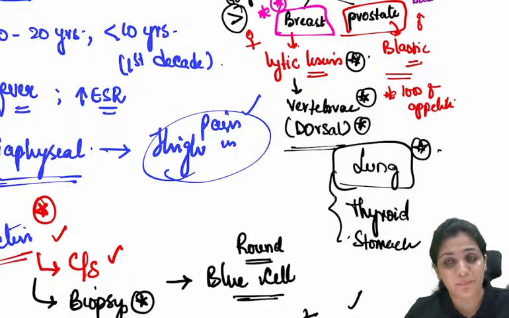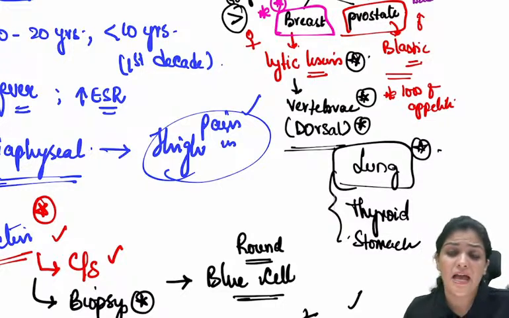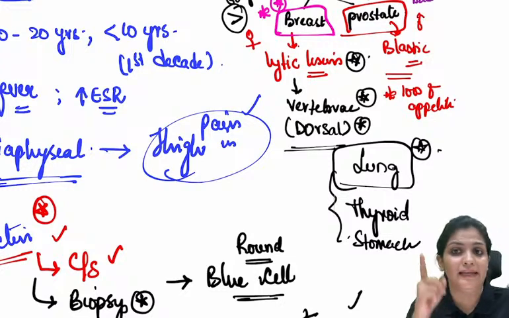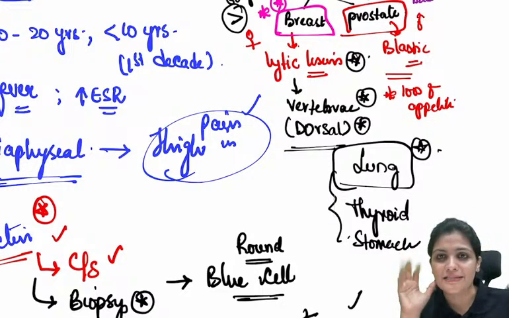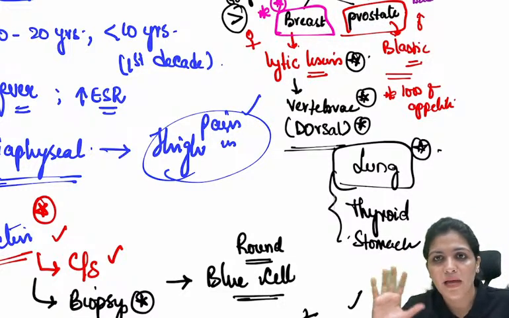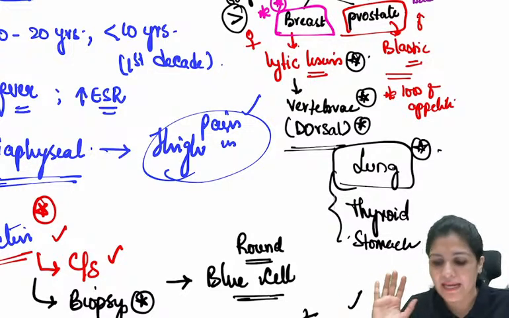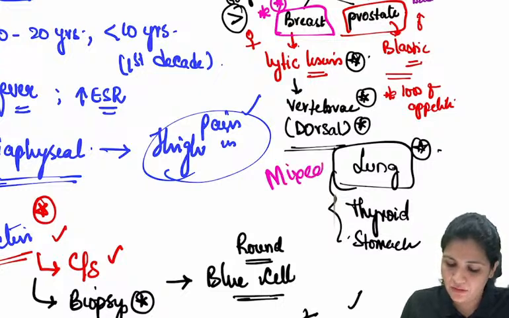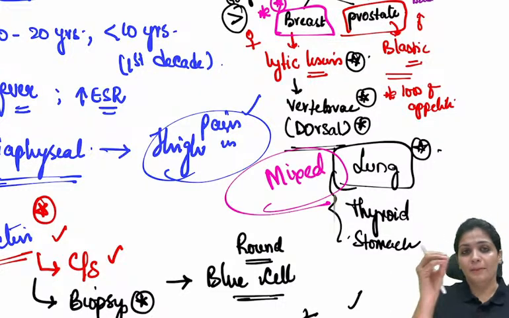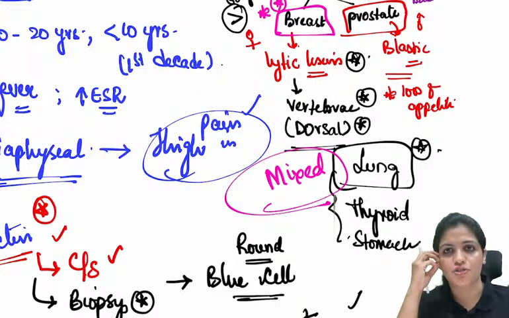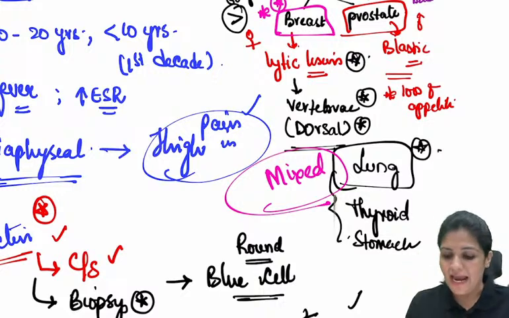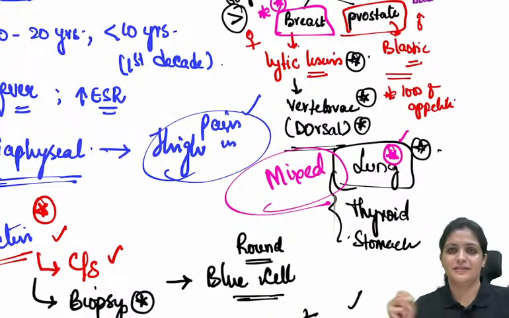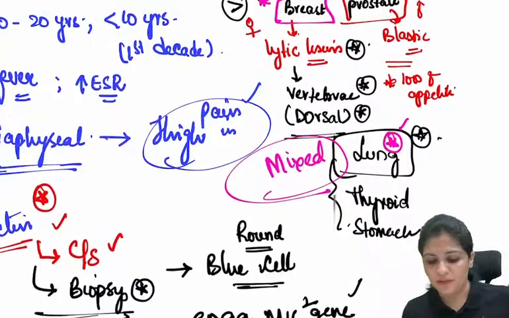Secondary. So it could be from breast, most importantly from females, prostate, male, whenever you're attending a male patient, and not to forget the lung, because usually we will be in this thought of blastic and lytic, but please remember mixed also. There could be a scenario where there could be a blastic lesion and a lytic lesion, which is called a mixed lesion, and this is of lung, right? So this is about the secondary.